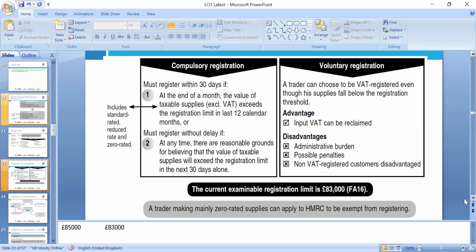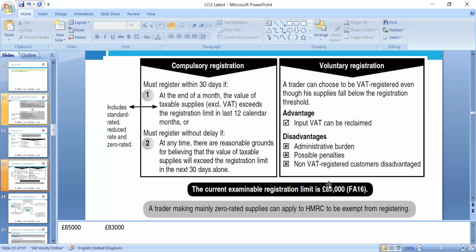Voluntary registration: a trader can choose to be VAT registered even though its supplies are below the registration threshold. What did we say the threshold was, guys? According to the Finance Act 2023, now we have 85,000.